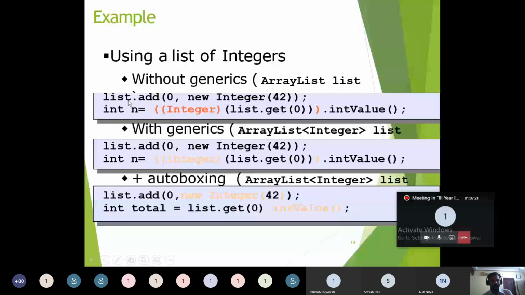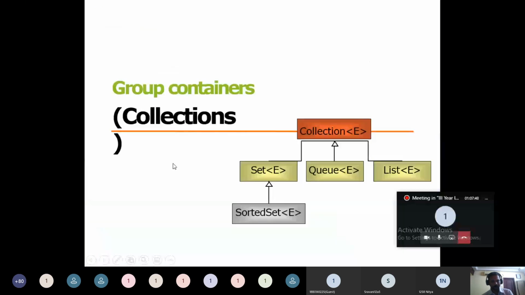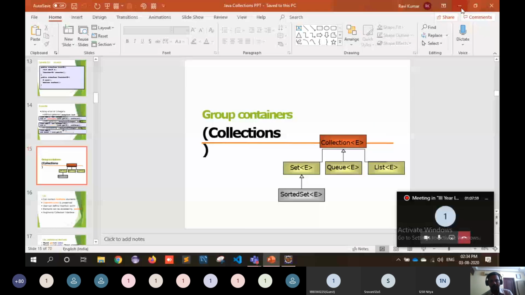See, this is the list object. In this list object, we are adding an integer object at the zeroth position. Since the list is created for the specific integer type, we have to store only integer objects. We cannot store any other kind of objects other than integer in the list. So like this, we can use the generic classes. I can stop the discussion here, and I'm going to the implementation part.